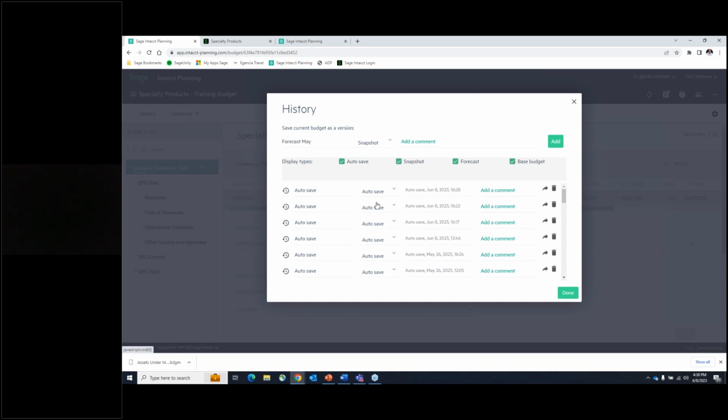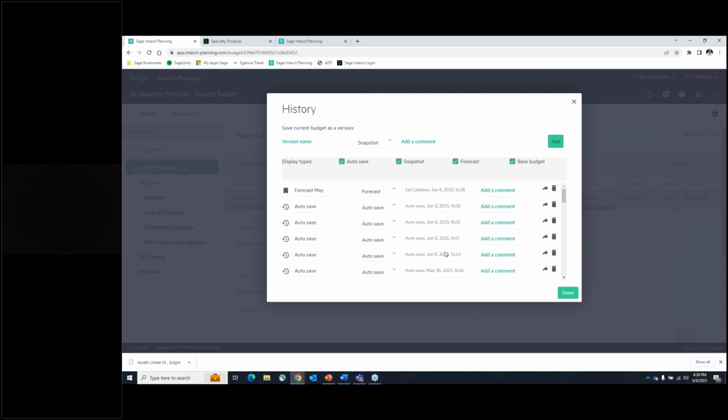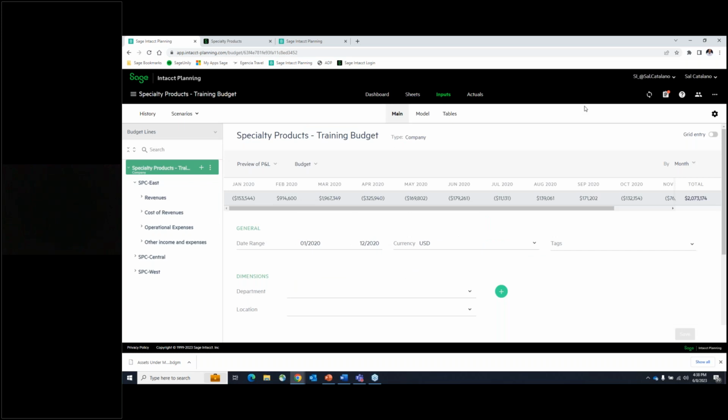I don't already have one for May, and then instead of a snapshot, I want a forecast, and then I can add it. Now that's going to be added as part of my historical or backup, if you will. And so I can always go back to an earlier version. You can see all of these, and by simply clicking on this little arrow which says switch to that version, it will bring me back to that version to see the changes or the forecast that I'm looking to review.